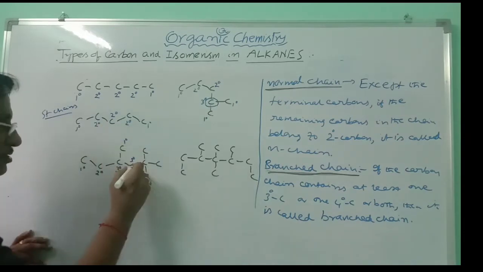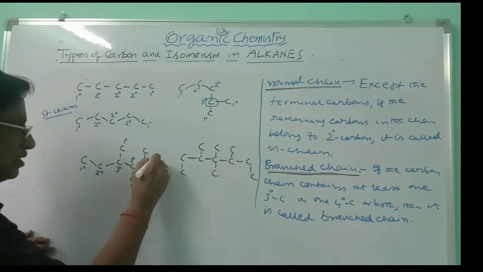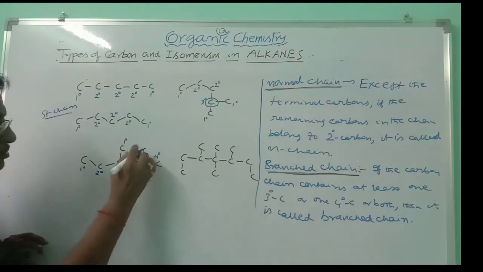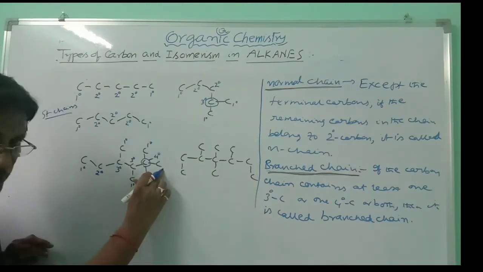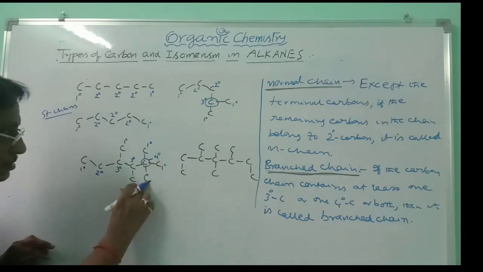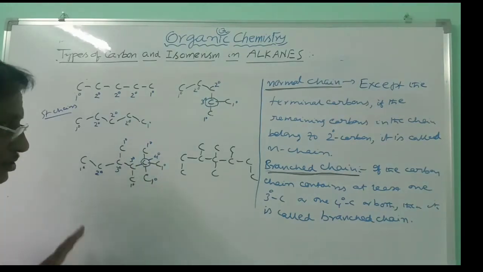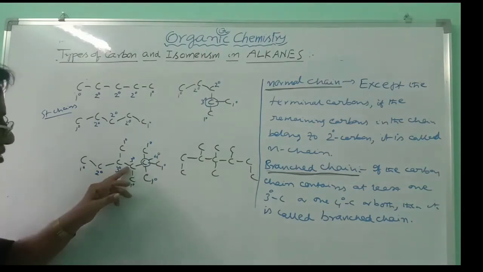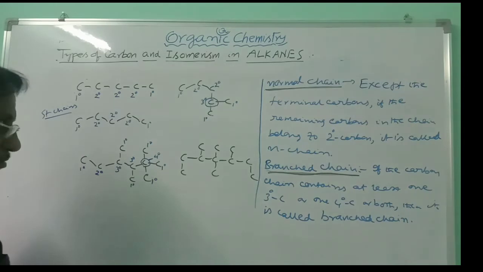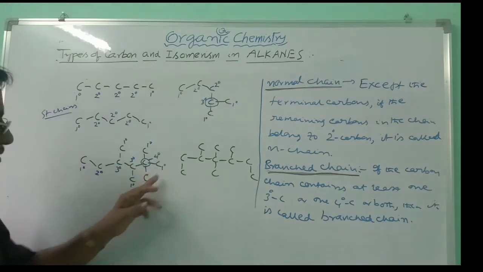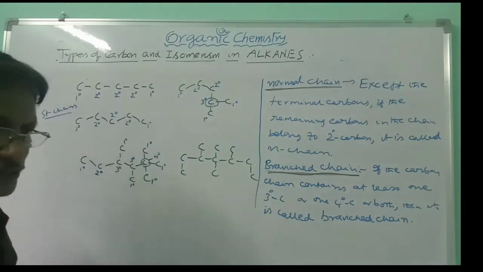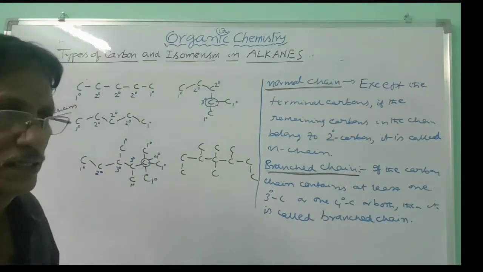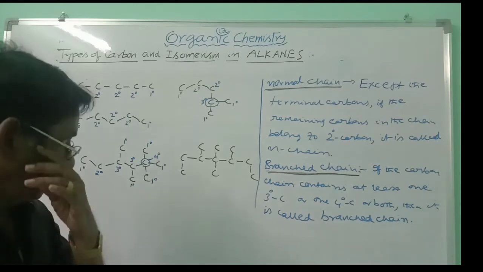On all 4 sides this carbon is bonded, so this carbon is quaternary. The remaining carbons are each attached to only one carbon, primary. So this chain has 2 tertiary carbons and 1 quaternary carbon, along with 6 primary carbons. This is how to note the types of carbon in the sp3 carbon chain.